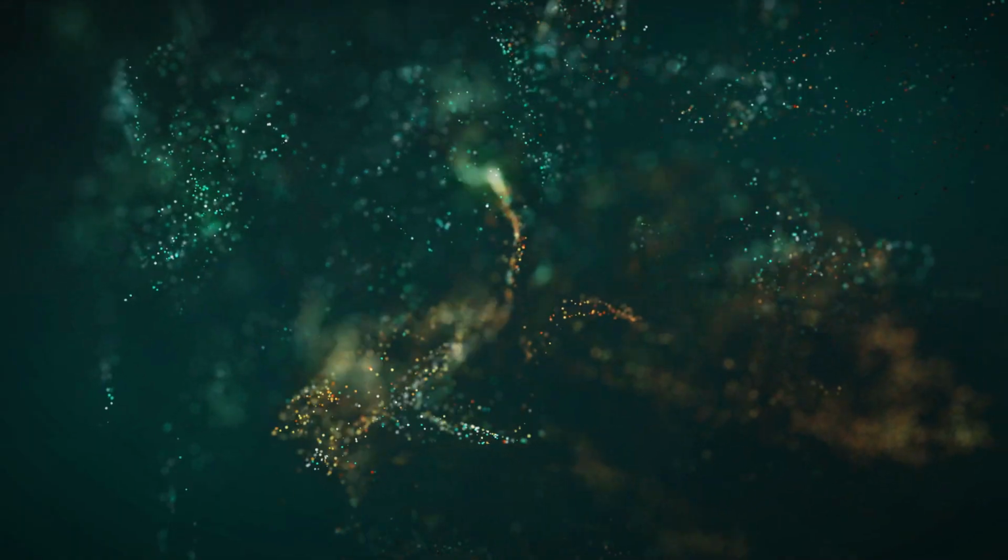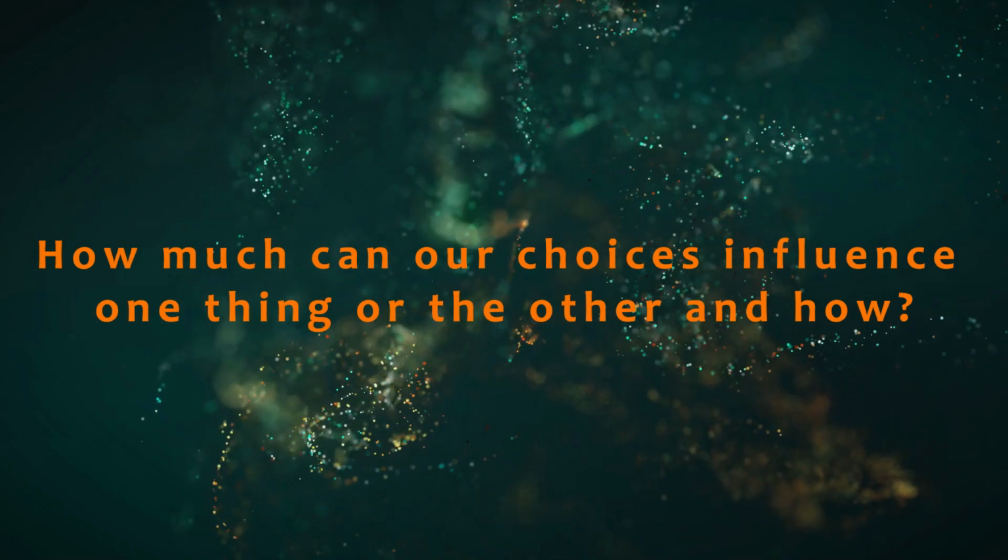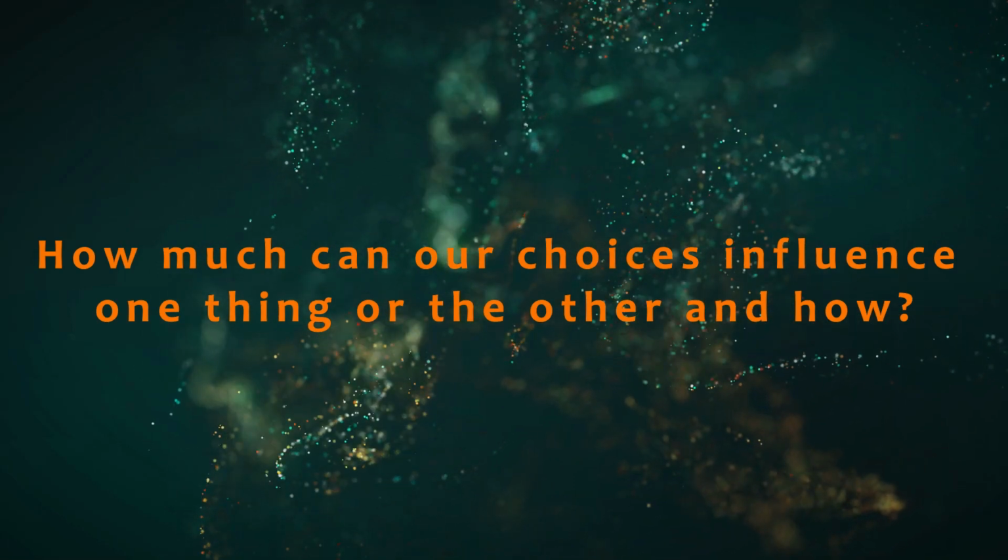How are evolution and natural selection connected and interconnected? Evolution and natural selection are intricately connected. Natural selection acts on the variations present within a population, favoring those traits that enhance survival and reproductive success. As a result, these advantageous traits become more common in subsequent generations, driving evolutionary change. How much can our choices influence one thing or the other, and how?